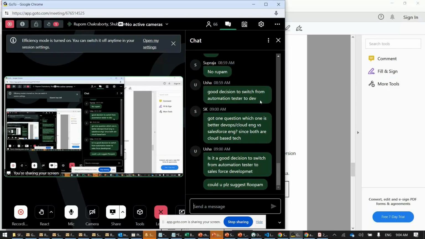Got a question. Which one is better: DevOps, cloud engineering versus Salesforce engineering? The choice is yours. There's nothing called which one is good. Sony LED TV, LG LED TV, Samsung LED TV, which one is good? Some people will say Sony, their choice. Some people will say Samsung. So there is nothing called good and bad, right?